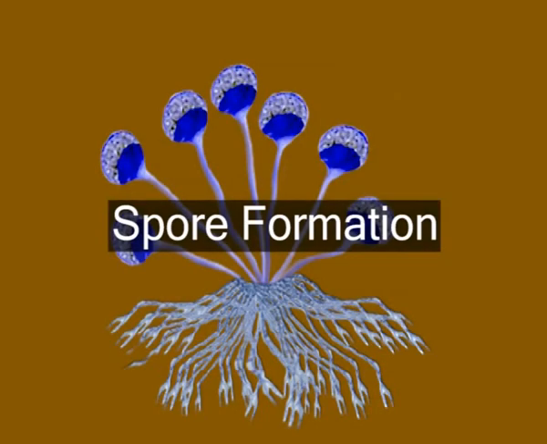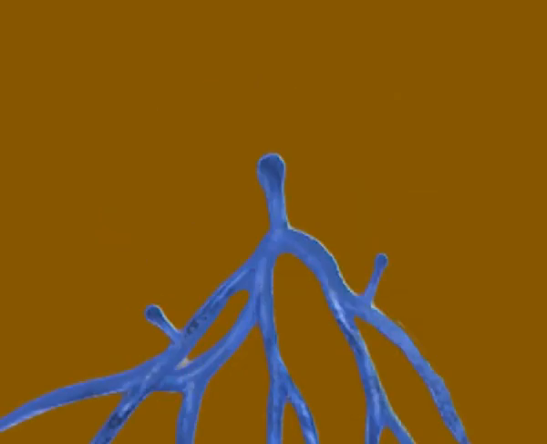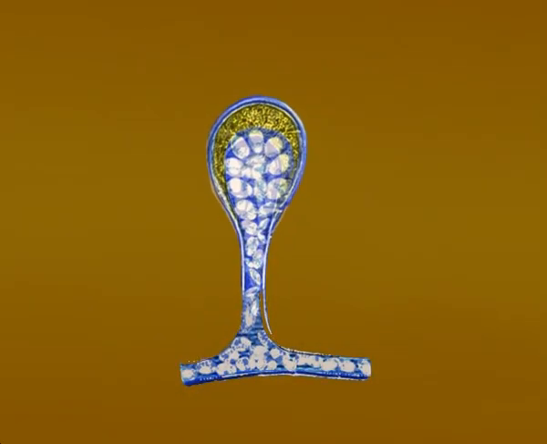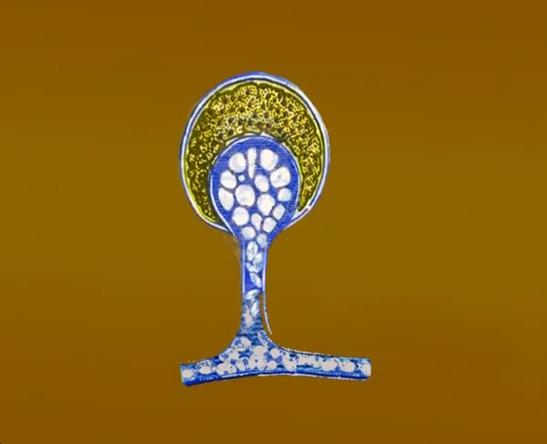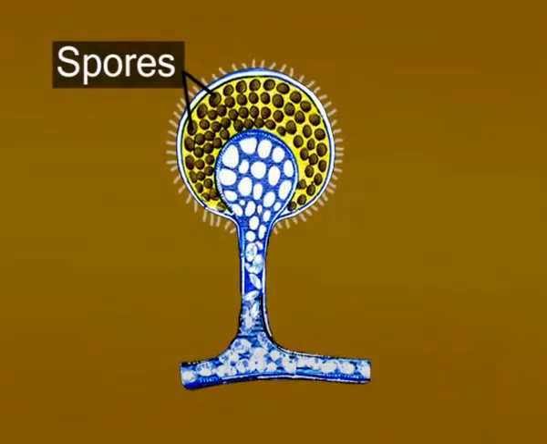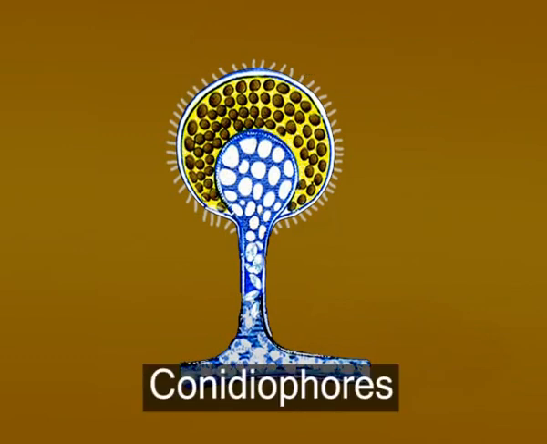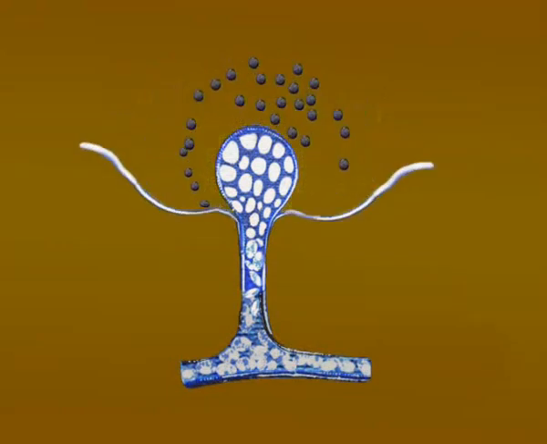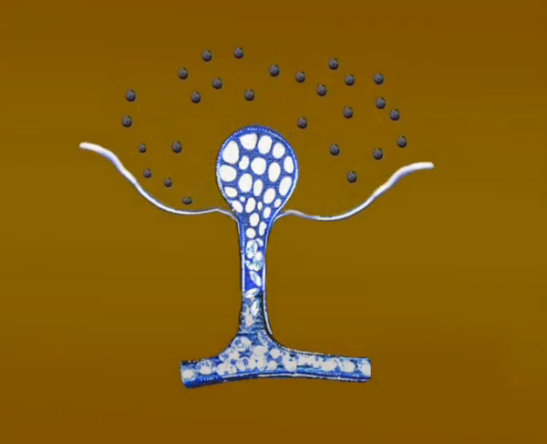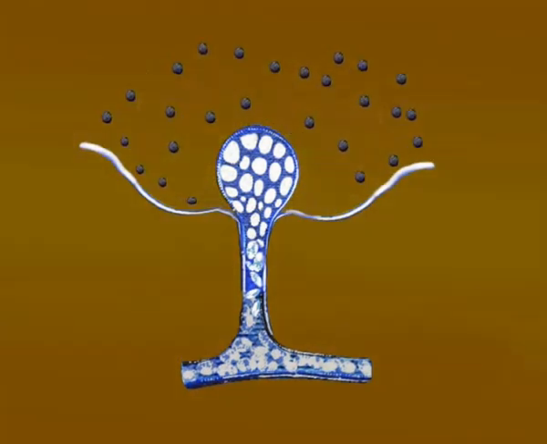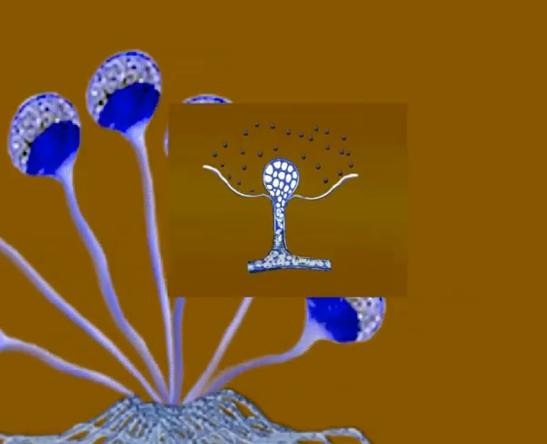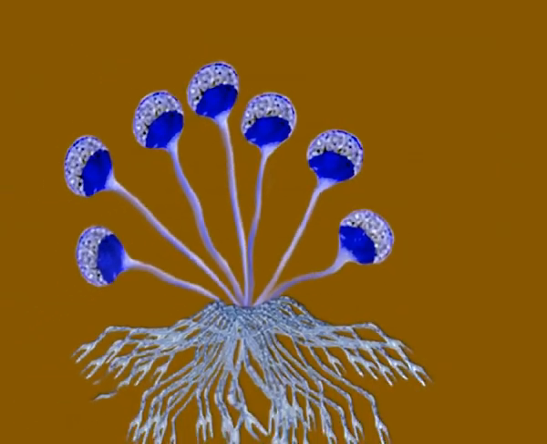Spore formation. They are non-motile asexual spores which are formed at the tip of modified hyphae. They are known as spores in sporangia and conidia on conidiophores. Spores are microscopic, haploid, and are uninucleated or multinucleated. Sporangia form at the tip of sporangiophores.